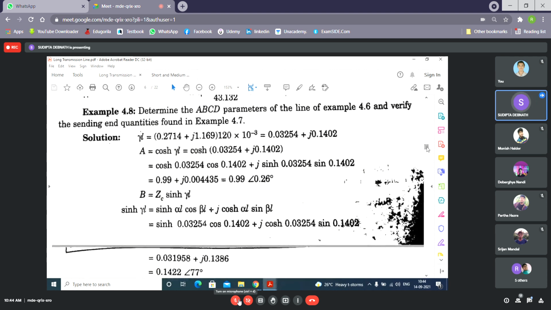Okay. Now another question. Determine the ABCD parameters of the line of the same problem. Now, as you have found this,